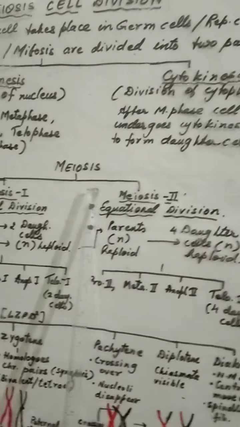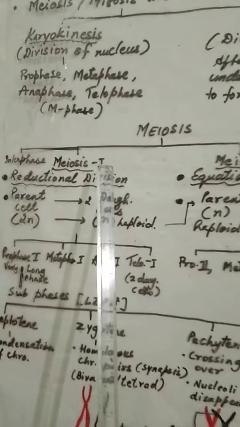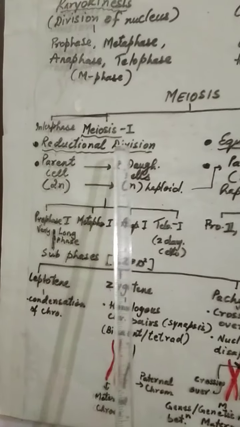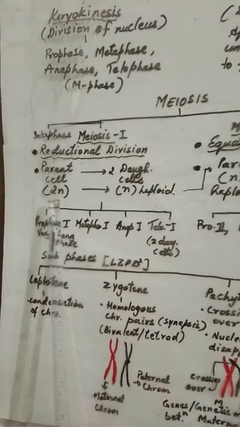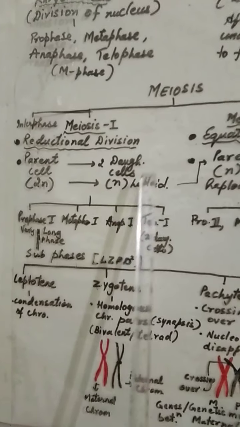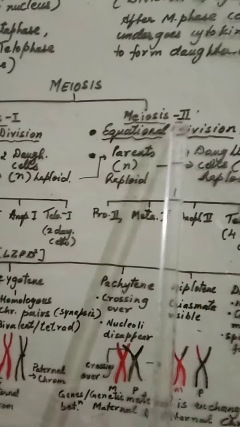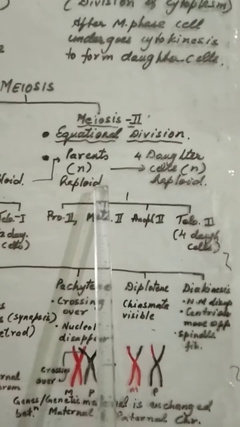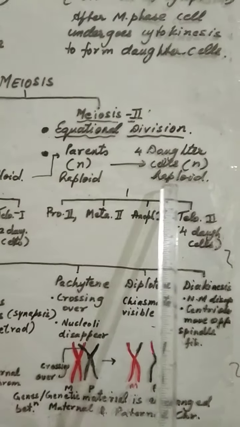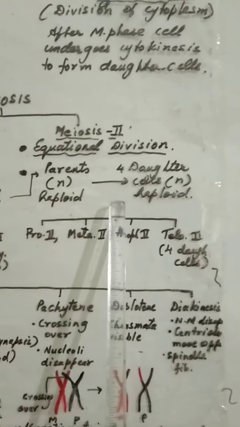Let us see meiosis. Meiosis is divided into three phases: interphase, meiosis 1 and meiosis 2. Meiosis 1 is called reductional division because here parent cells have diploid chromosomes which become haploid in the daughter cells. That's why it is reductional division. While meiosis 2 is called equational division because parent cells have haploid nucleus, and in four daughter cells also the nucleus remains haploid. So it is equational division.